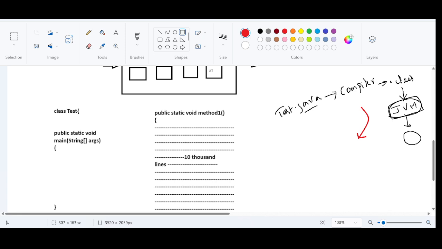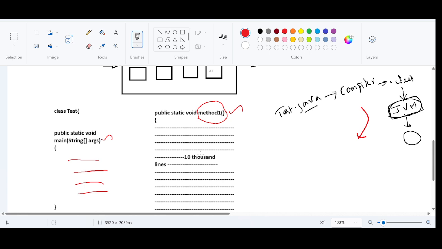But I want to execute this method, which is method1. In order to execute this method, I need to declare this method name inside the main method, isn't it? Because we already know that each and every instruction in the main method will be executed. That is the job of the JVM. JVM will not consider any other methods. It will consider only the instructions that are available in the main method.